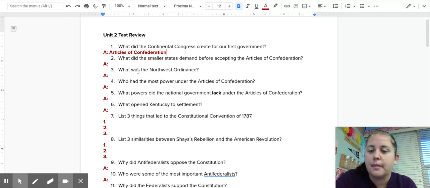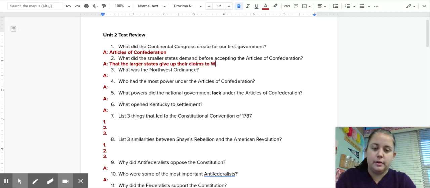Number 2, what did the smaller states demand before accepting the Articles of Confederation? Well, the smaller states were very afraid of the bigger states becoming even bigger. So they demanded that the larger states limit themselves by giving up their claims to Western lands. This ensured that the smaller states wouldn't become completely overruled by huge states.